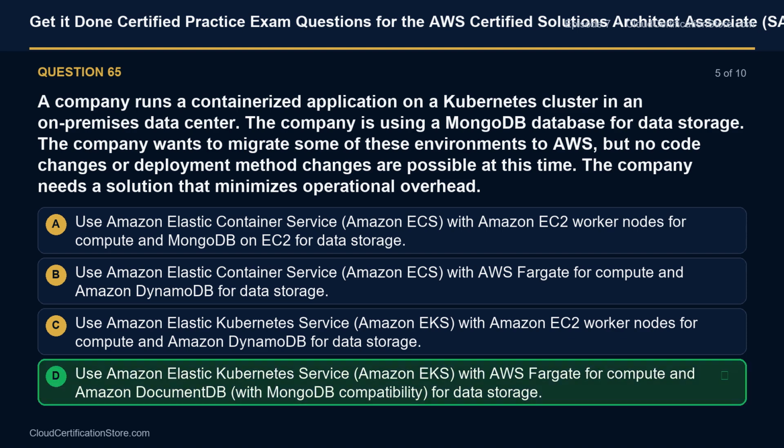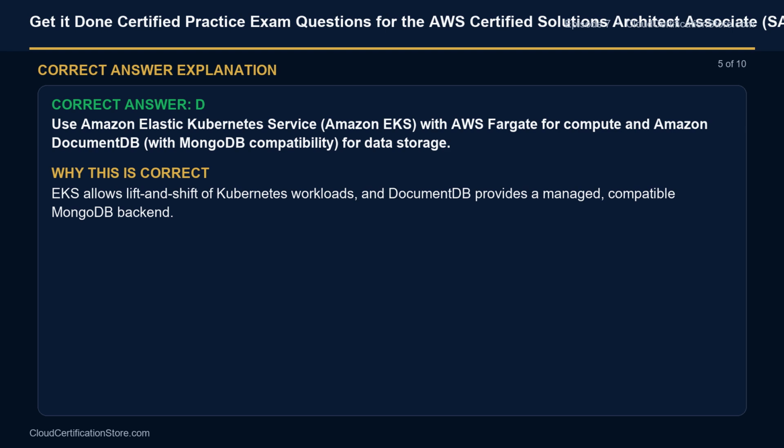The correct answer is D. Use Amazon Elastic Kubernetes Service, Amazon EKS, with AWS Fargate for compute and Amazon DocumentDB with MongoDB compatibility for data storage. Explanation: EKS allows lift and shift of Kubernetes workloads, and DocumentDB provides a managed, compatible MongoDB backend.